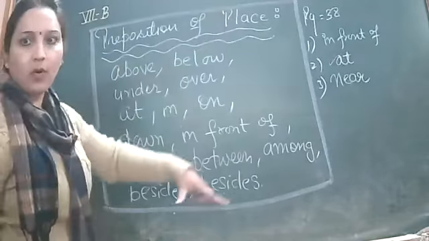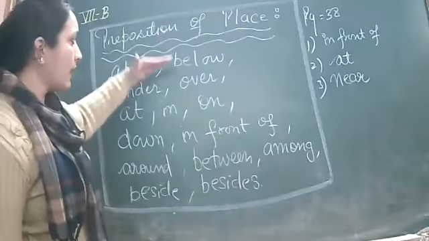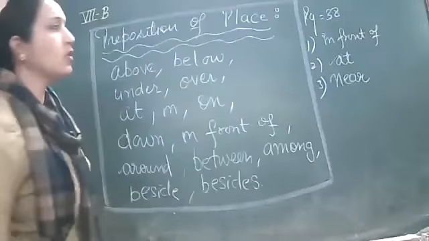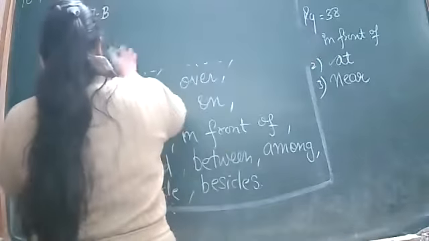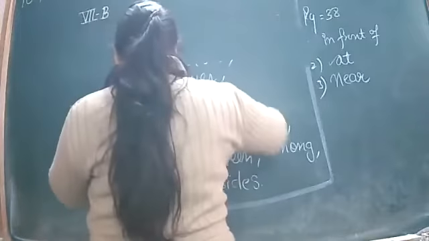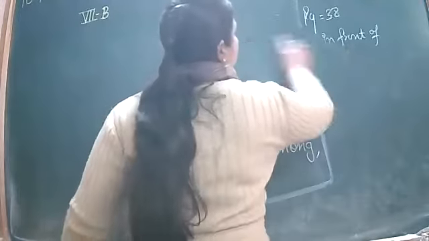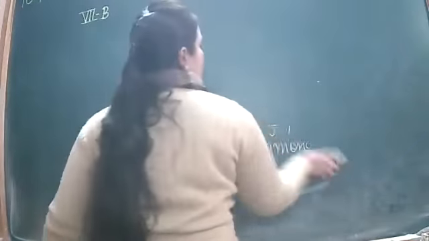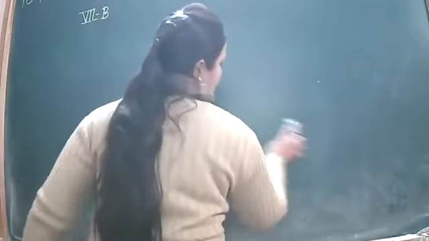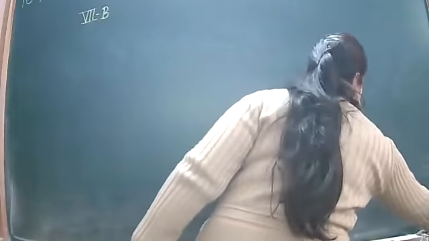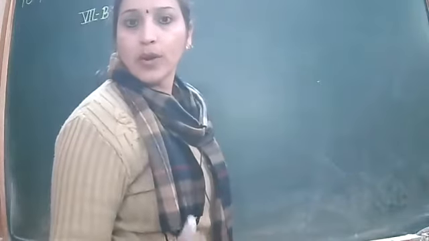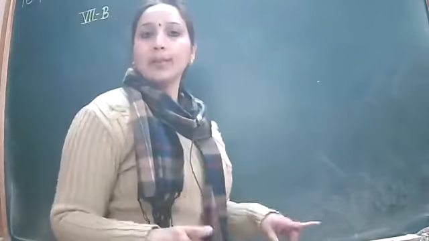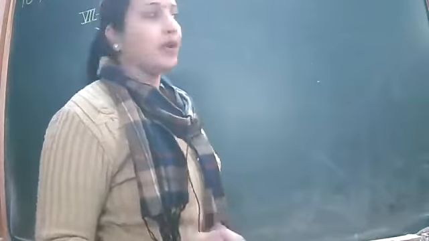Preposition of place, you will draw this beautiful box and write down all these prepositions of place. You will not do sentences. Sentences you will be doing only in the book. But whatever table I'm telling you, you will be preparing in your fair notebook.